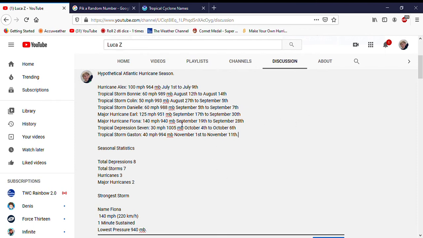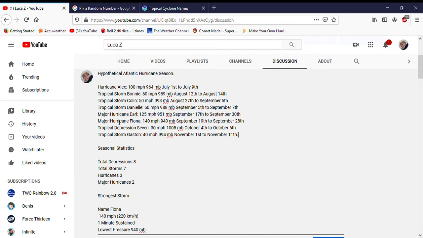August 27th, September 5th. Tropical Storm Danielle, 60 miles per hour, 988 millibars. September 5th to September 7th. Our first major hurricane was Major Hurricane Earl, 125 miles per hour, 951 millibars. From September 17th to September 30th.